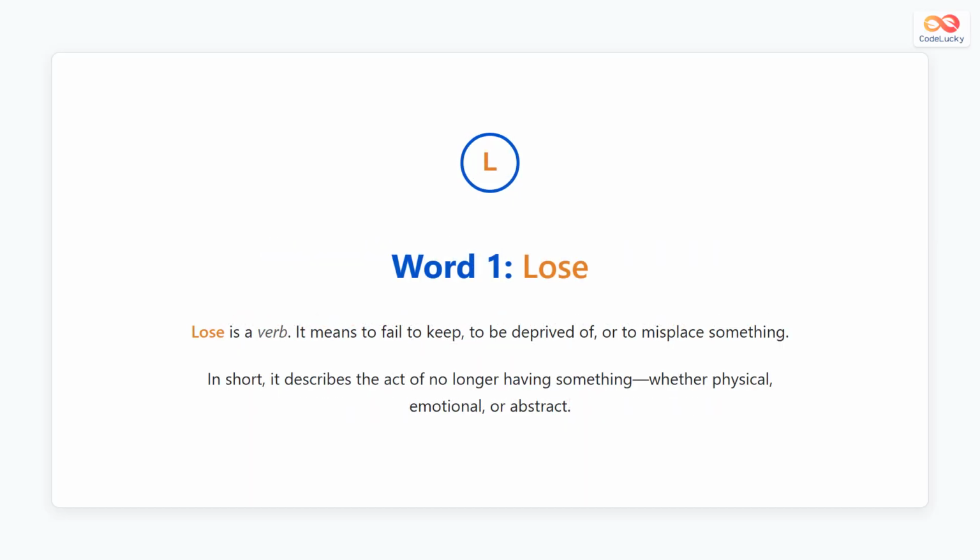The word lose is a verb. A verb is an action word. Lose means to no longer have something, to fail to keep something, or to misplace something. It can also mean to fail, for example in a game or a competition. Anytime someone stops having something, or something is taken away, the verb lose can often be used.